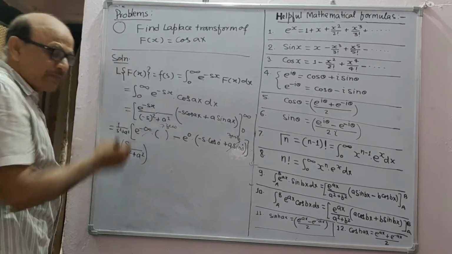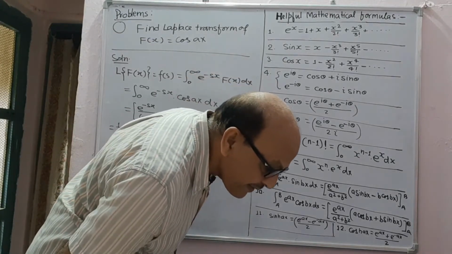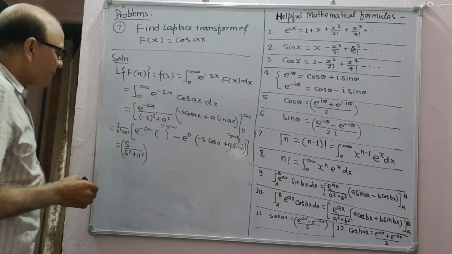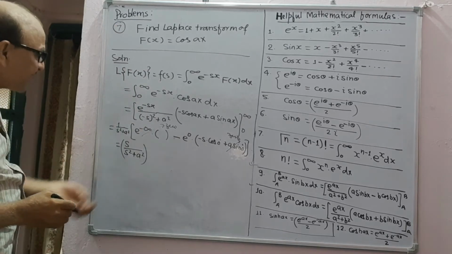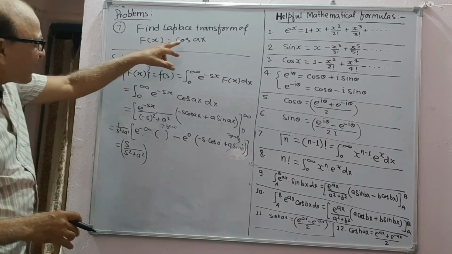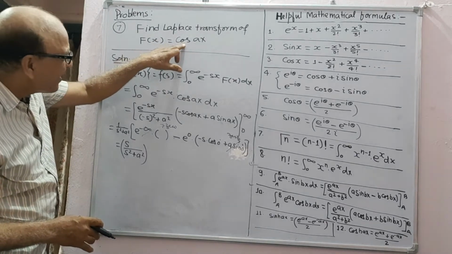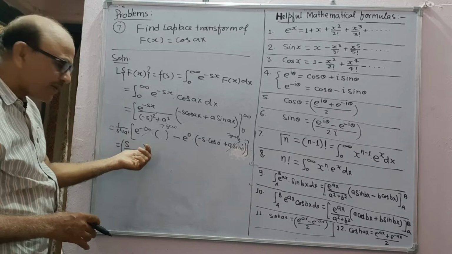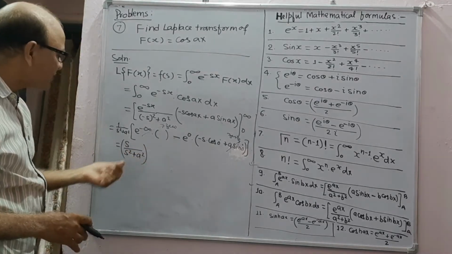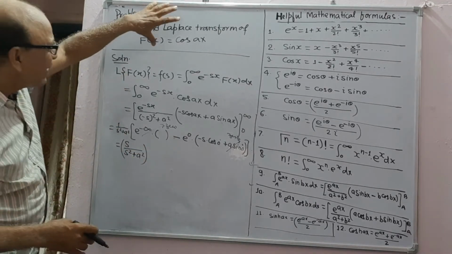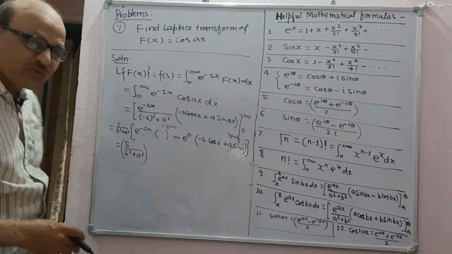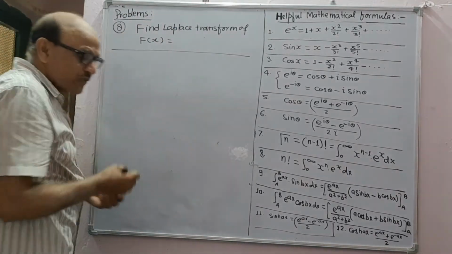This is question number 7. Thus we see that in case of f(x) equal to sin ax, we got a upon s squared plus a squared, whereas in case of cos ax we get s upon s squared plus a squared. Question number 8.